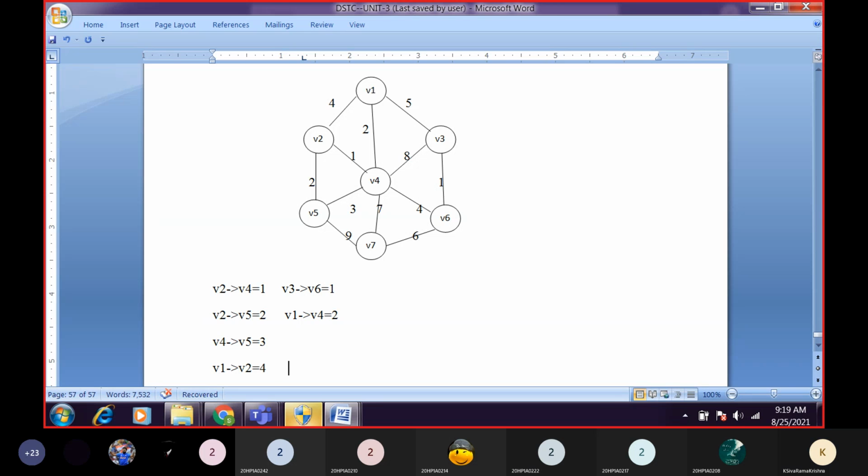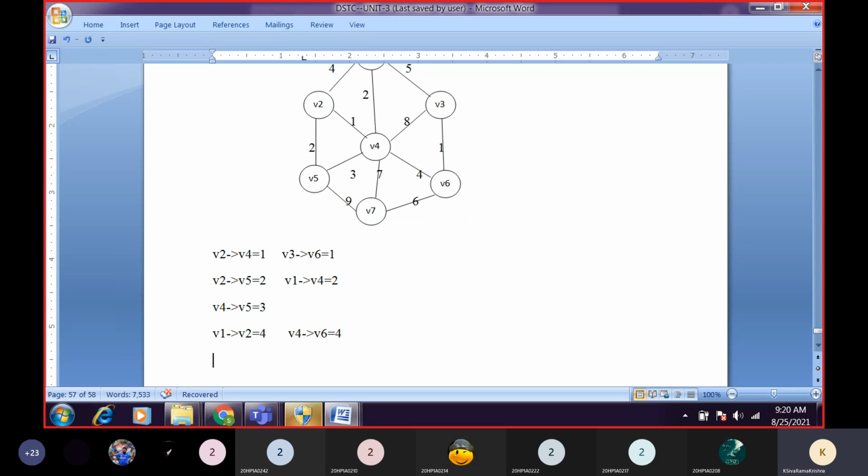V4 to V6. The weight associated with that edge is 4. Any other edge with weight 4? No, sir.